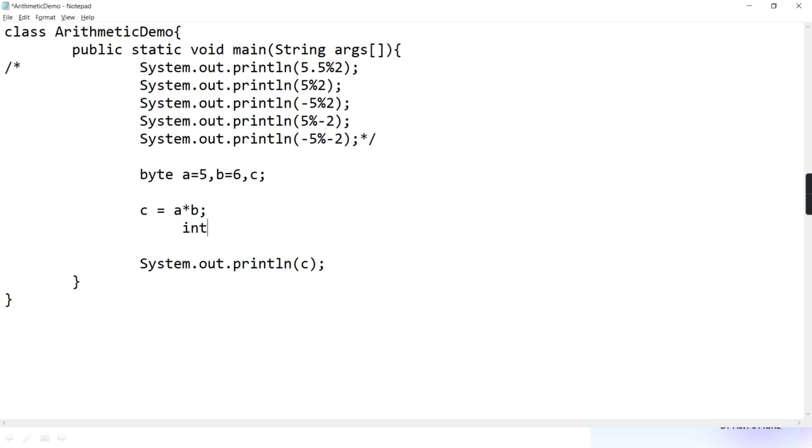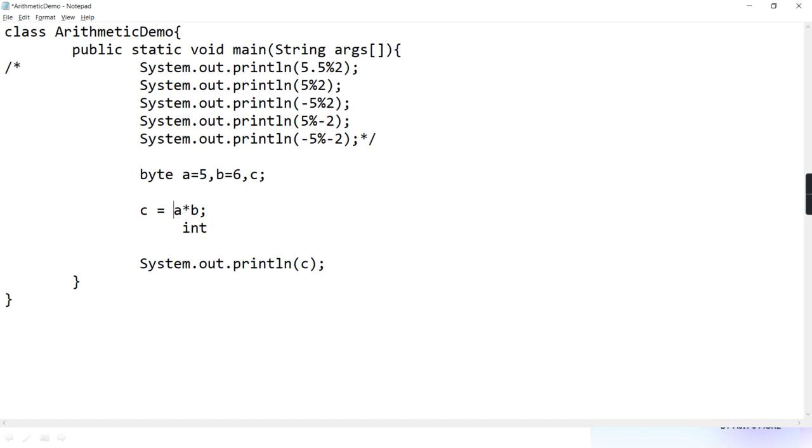According to the table, when none of the operands is long, float or double, the result has to be integer. Is any of the operands long? No. Is it float? No. Is it double? No. The answer has to be integer.